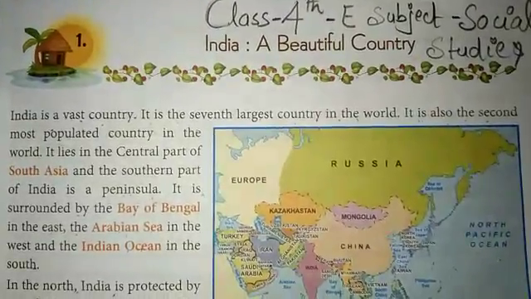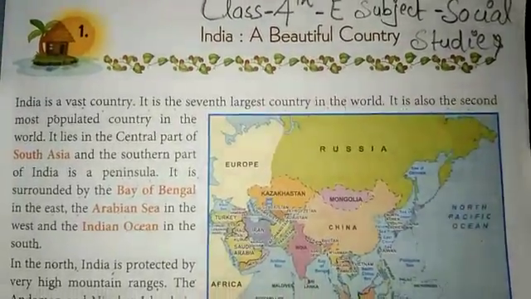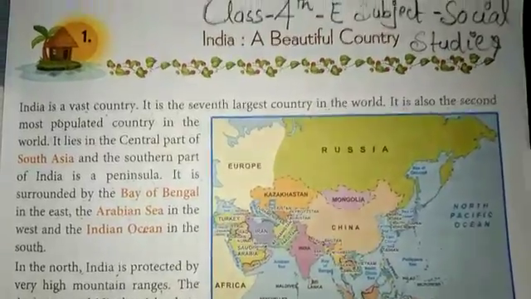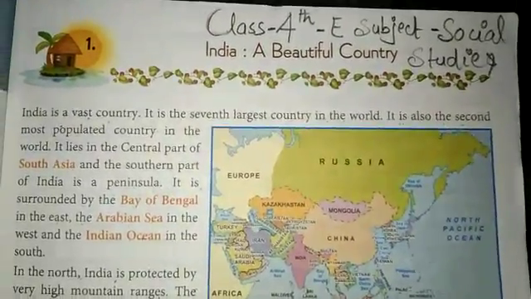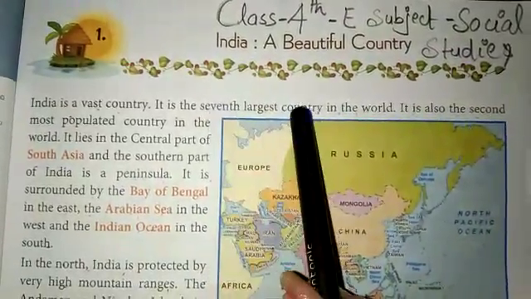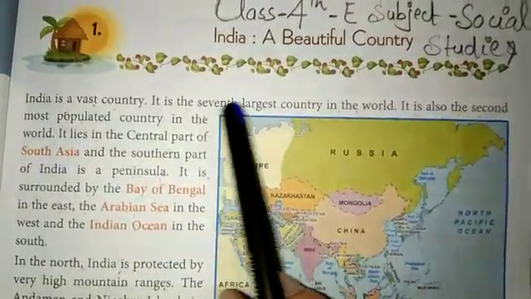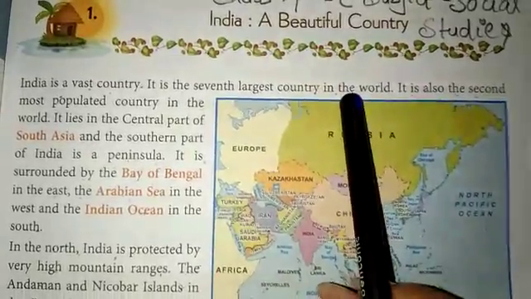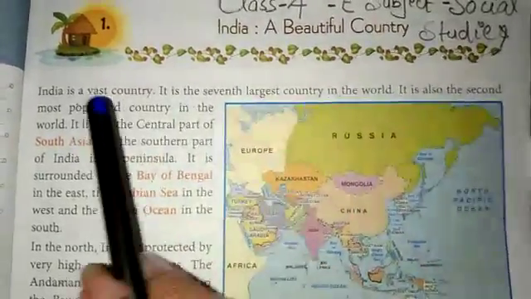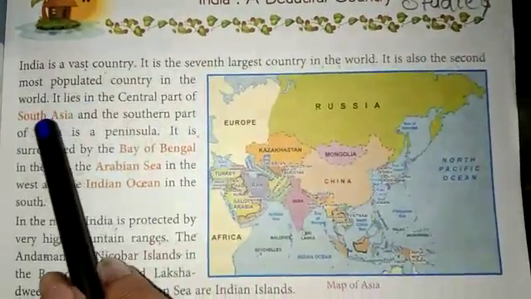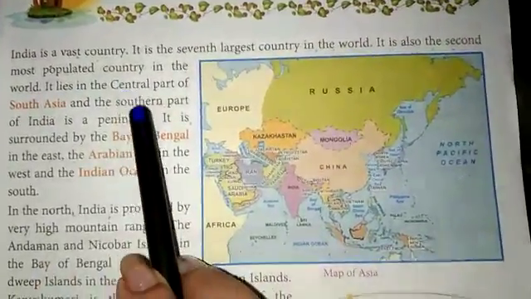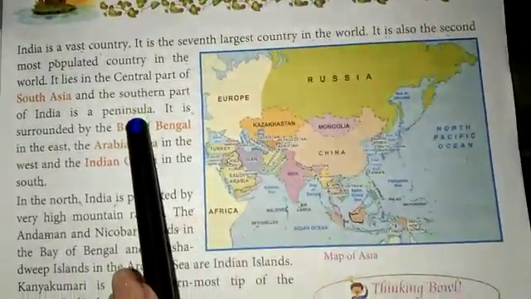In my previous class, I told you about India, its beauty, its culture and tradition. India is a very vast country. Its position is 7th largest country in the world. It is the second most populated country in the world. Its central part is South Asia and the southern part of India is a peninsula.